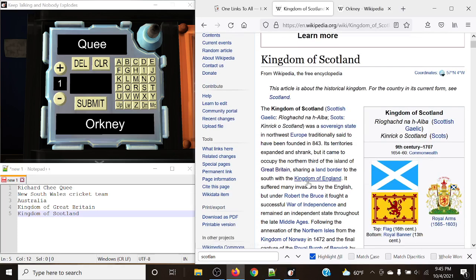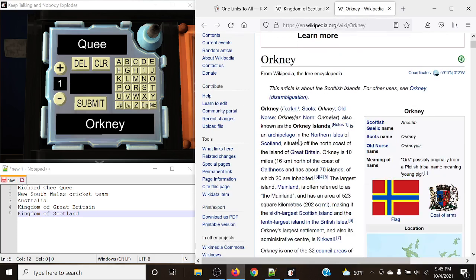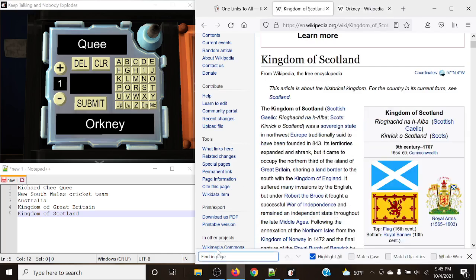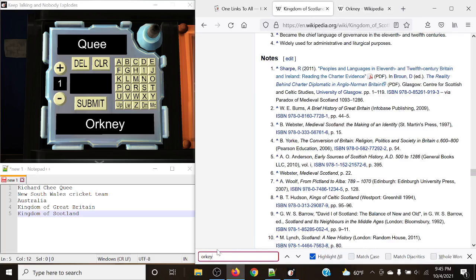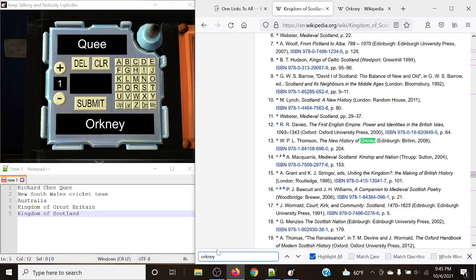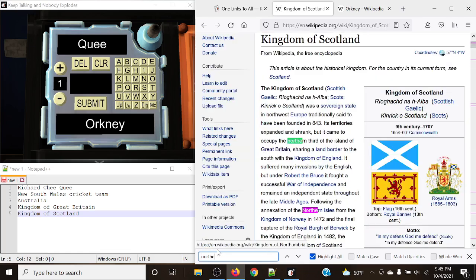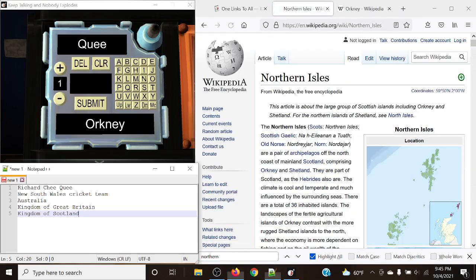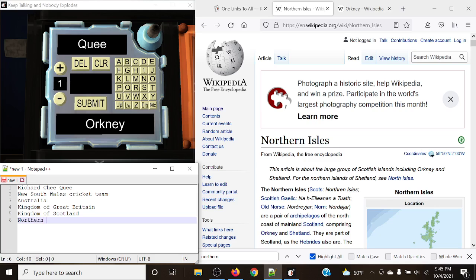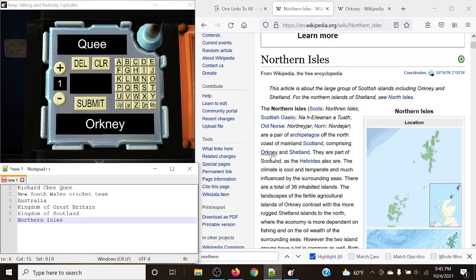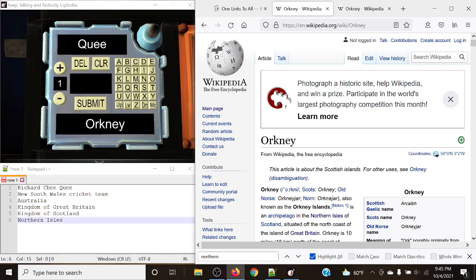What we must do is look for Orkney, which is the Orkney Islands in the Northern Isles of Scotland. So if we can find the Northern Isles perhaps in here, or if we can find Orkney in some way, shape, or form. Northern Isles, perhaps. In this case, we can find the Northern Isles, so we'll put that down. And indeed, we can find Orkney. And just like that, we have our answer.